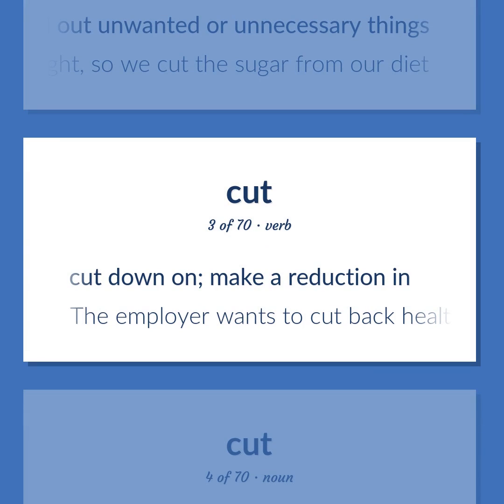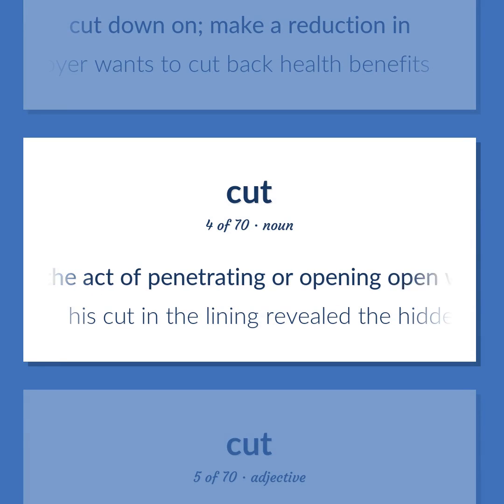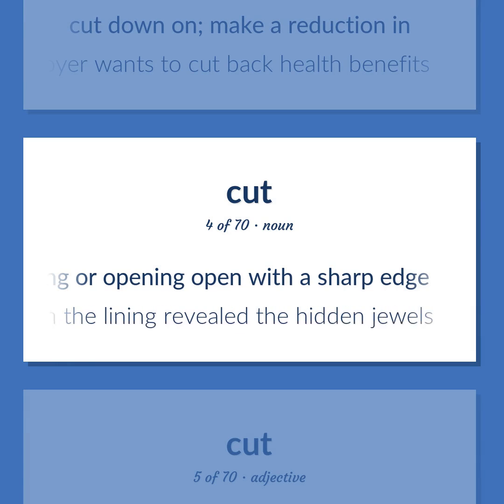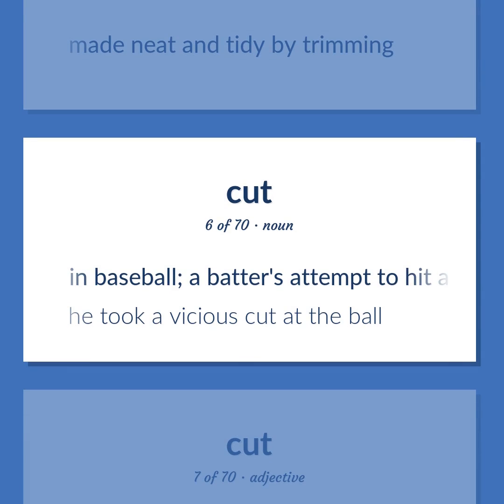Cut down on. Make a reduction in. The employer wants to cut back health benefits. The act of penetrating or opening with a sharp edge. His cut in the lining revealed the hidden jewels. Made neat and tidy by trimming. In baseball, a batter's attempt to hit a pitched ball. He took a vicious cut at the ball.